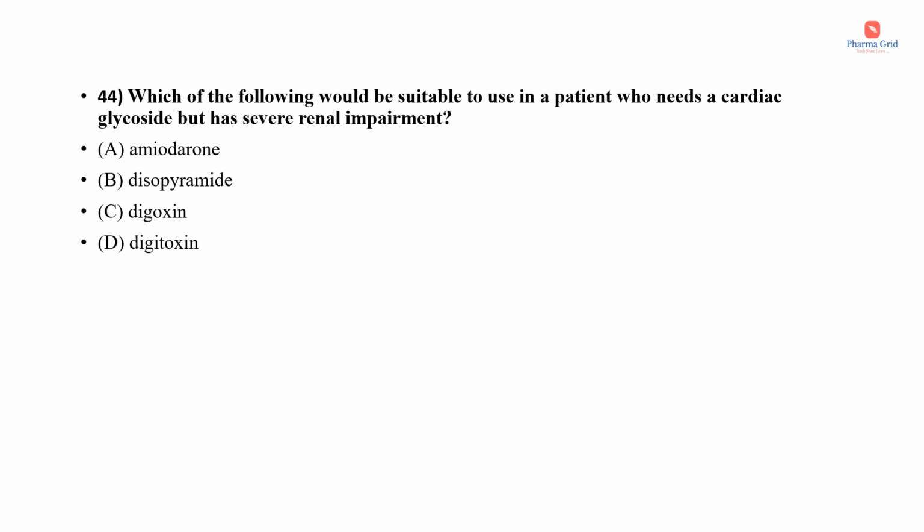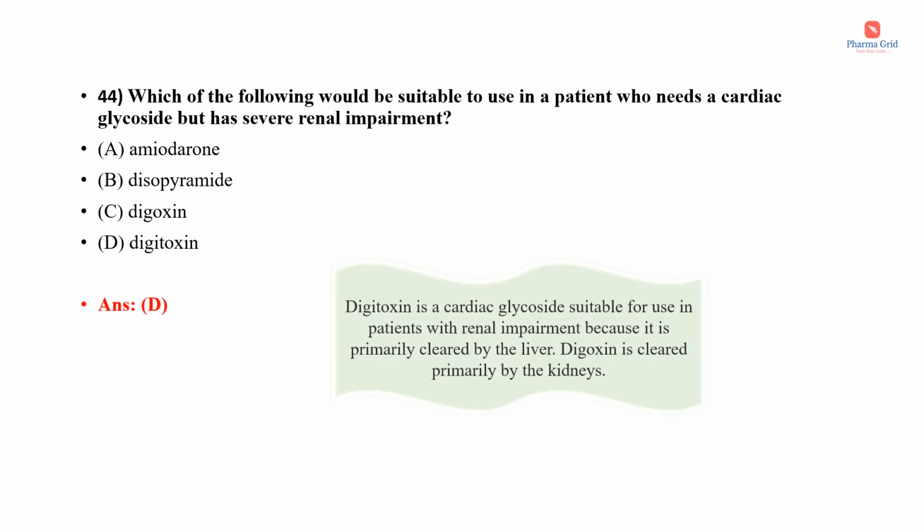Question number 44. Which of the following would be suitable to use in a patient who needs a cardiac glycoside but has severe renal impairment? The options are amiodarone, disopyramide, digoxin, digitoxin. So among these options only digoxin and digitoxin are cardiac glycosides. So here the correct answer is option D, that is digitoxin.